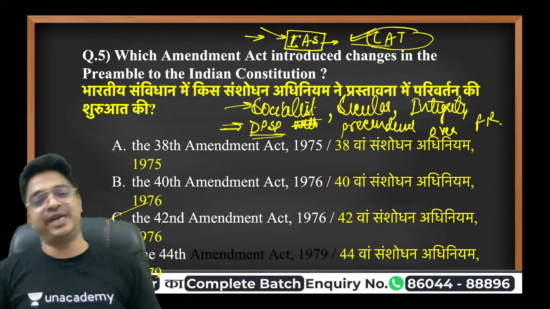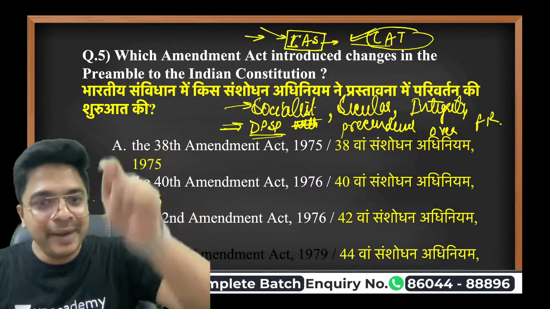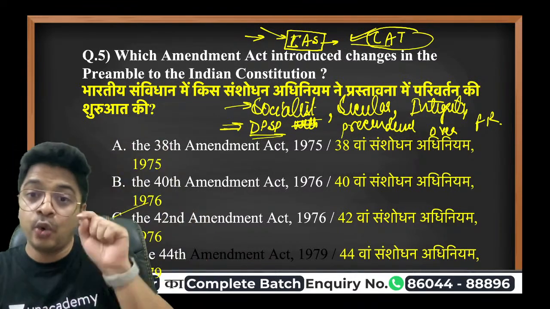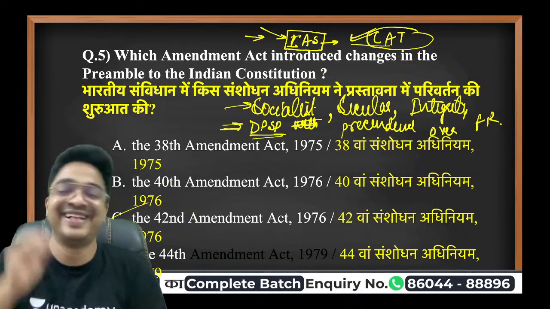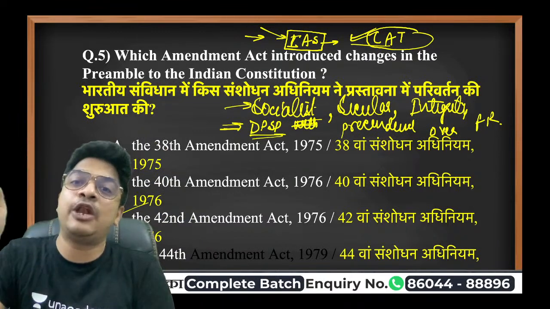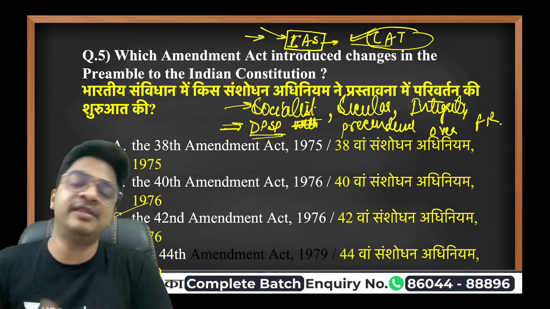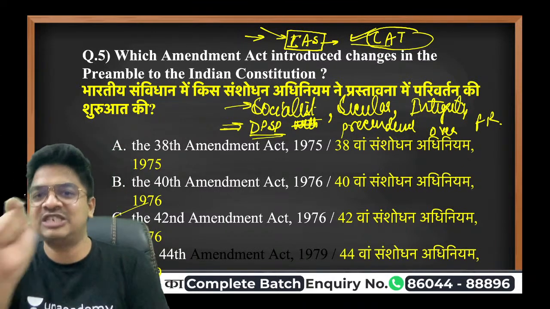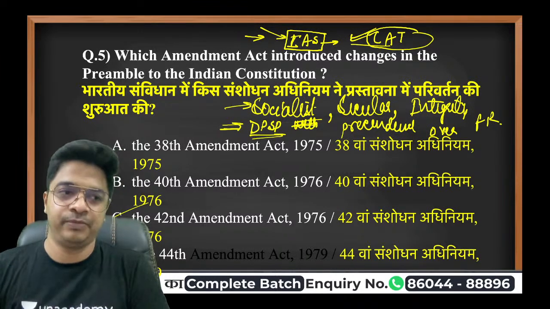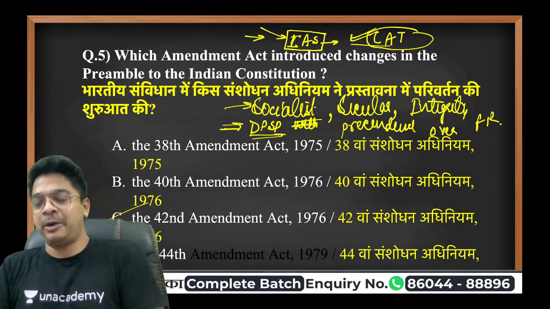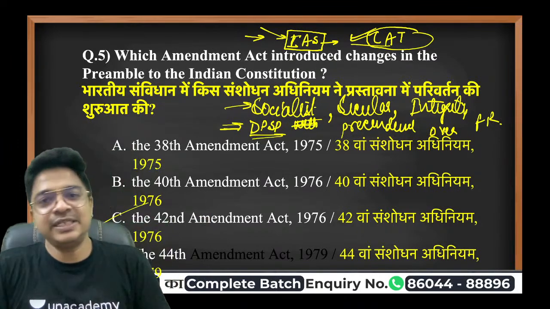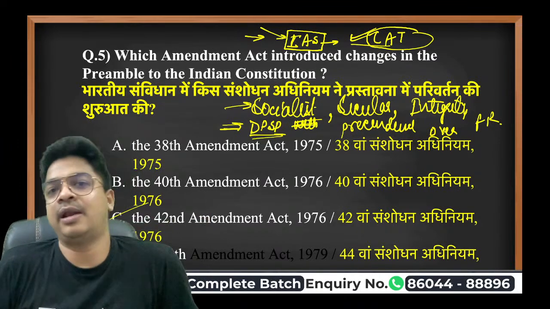In this amendment, she said it is obligatory for the President to act on the advice of the Council of Ministers. Khatam kahani. Now even the President cannot refuse anything if it has been advised by the Council of Ministers in writing. Absolute tyranny.